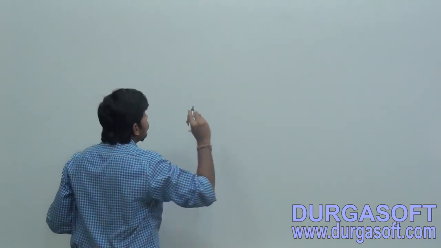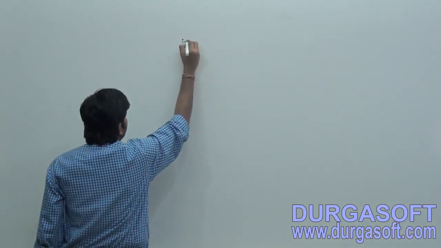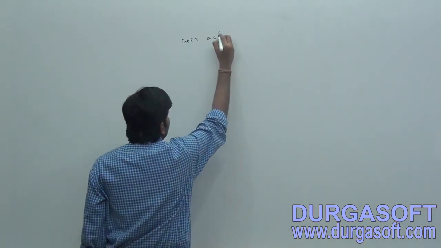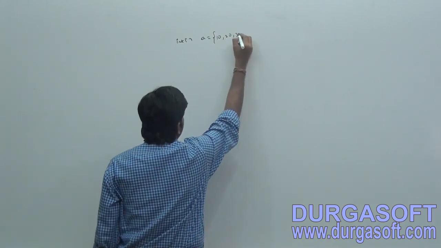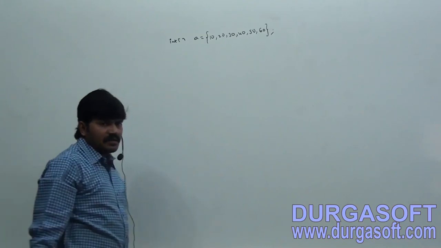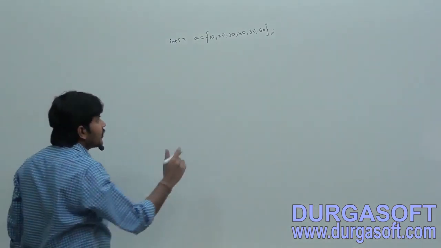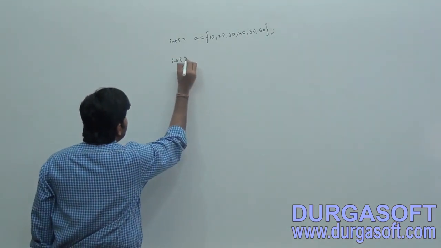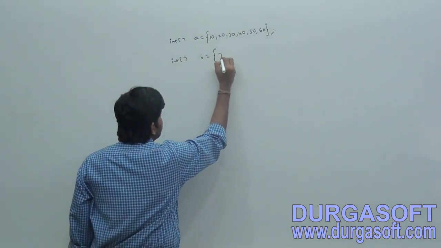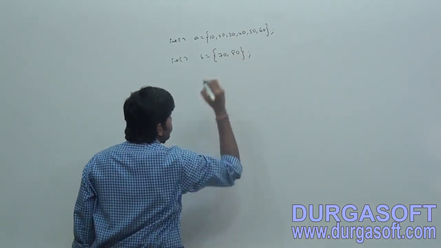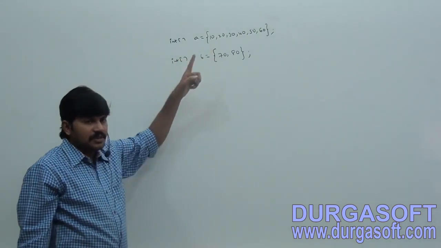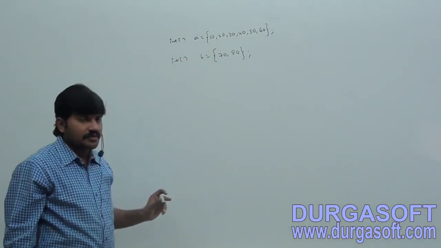Sir, I am taking int array a is equal to 10, 20, 30, 40, 50, 60. Int array b is equal to 70, 80. Here 6 elements, but here 2 elements, right?